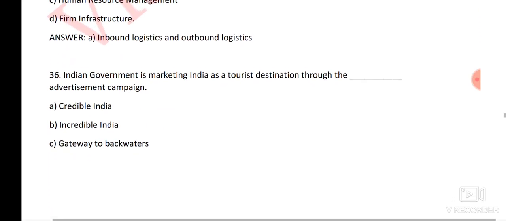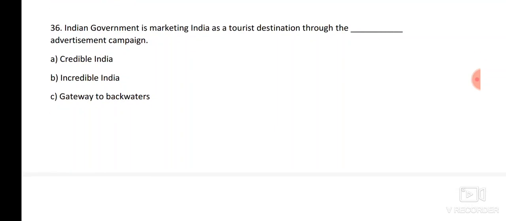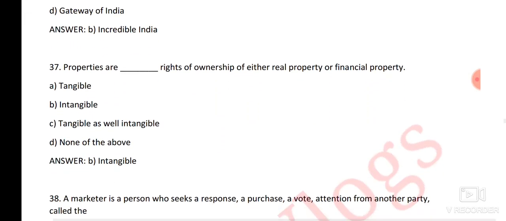Next question, the Indian government is marketing India as a tourist destination through an advertisement campaign. Which campaign? Here the right answer is Incredible India. Next question, properties are rights of ownership of either real property or financial property.